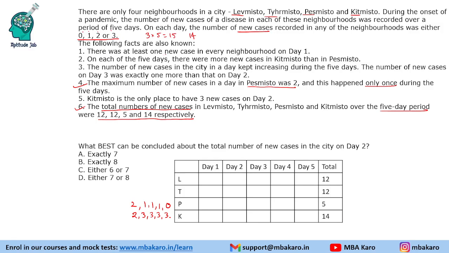It says there was at least one new case in every neighborhood on day one. So on day one, at least one new case in every neighborhood. So we will have a positive number over here. We cannot have zero. On each of the 5 days, there were more new cases in K than in P. So K is more than P on all days.